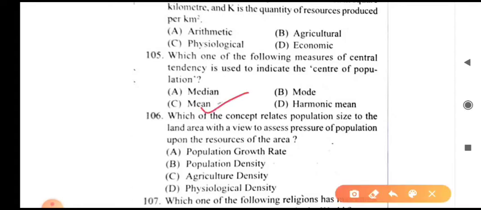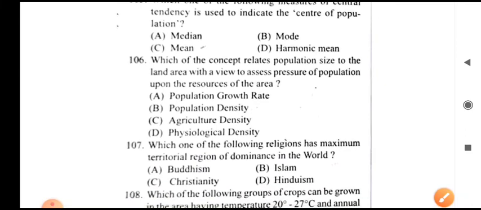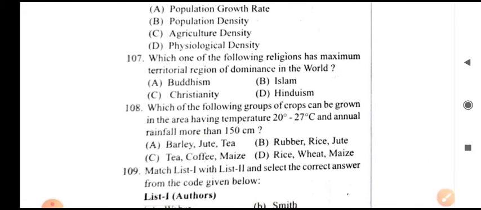Next 106. Which concept relates population size to land area with a view to assessing pressure of population upon the resources of the area? It is population density. 107. Which one of the following religions has the maximum territorial region of dominance in the world? It is Christianity.